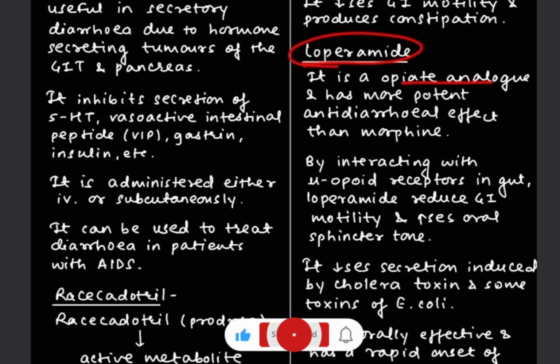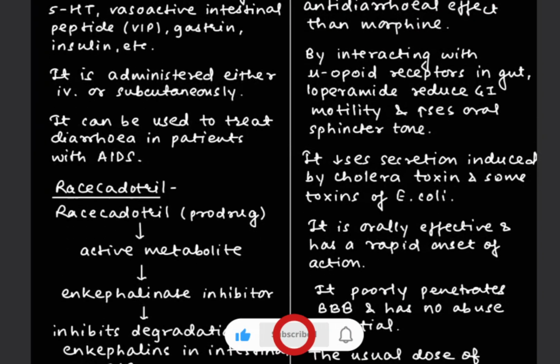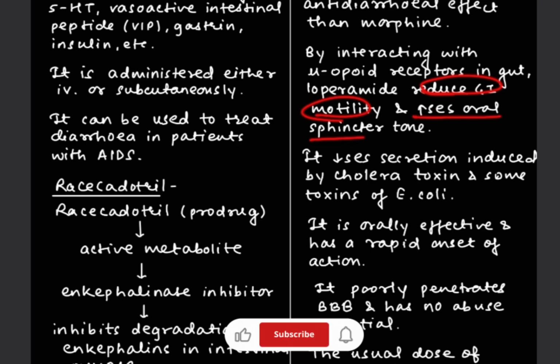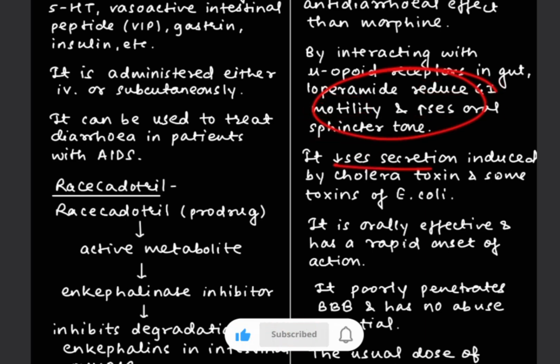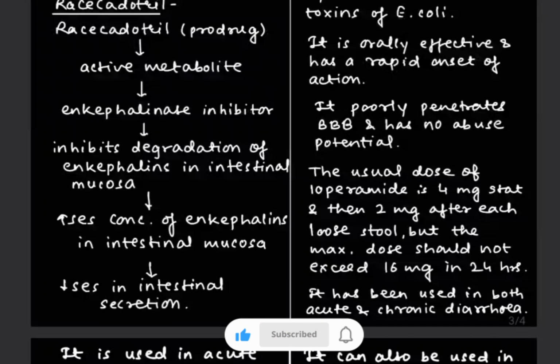Loperamide is an opiate analog and it has a more potent antidiarrheal effect than morphine. Now what is the action of loperamide? Basically it reduces the GI motility and increases the anal sphincter tone. Due to this, it also decreases the secretion, which helps in controlling the diarrhea. It is orally effective and has a rapid onset of action, and it poorly penetrates the blood-brain barrier and has no abuse potential.